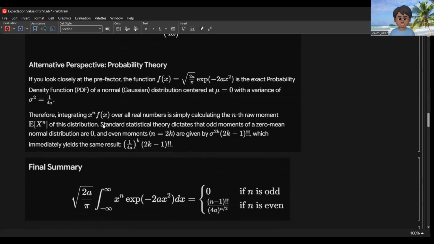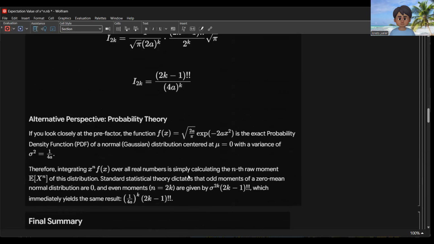So therefore, integrating x to the n f of x over the real numbers is simply calculating the n-th moment for this distribution. Standard statistical theory dictates that the odd moments of the mean-zero normal distribution are 0, and the even moments n equal to 2k are given by (2k minus 1) double factorial times the variance power, which immediately yields the same results here. So this is the alternative perspective from probability theory.